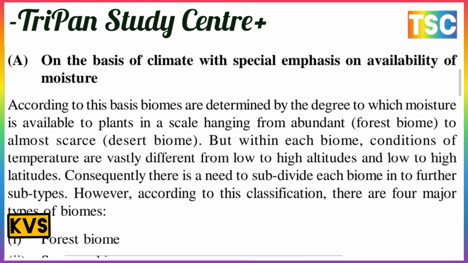According to this basis, biomes are determined by the degree to which moisture is available to plants, on a scale ranging from the abundant forest biome, where moisture is abundant, to the desert biome, where it is scarce. But within each biome the conditions of temperature are vastly different from low to high altitudes and from low to high latitudes. Consequently, there is a need to subdivide each biome into further subtypes.